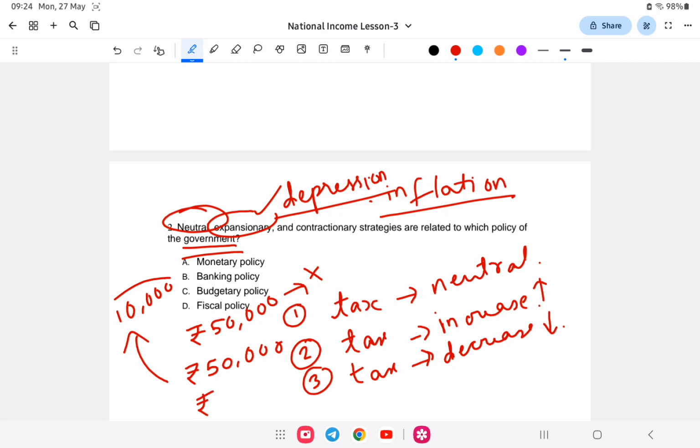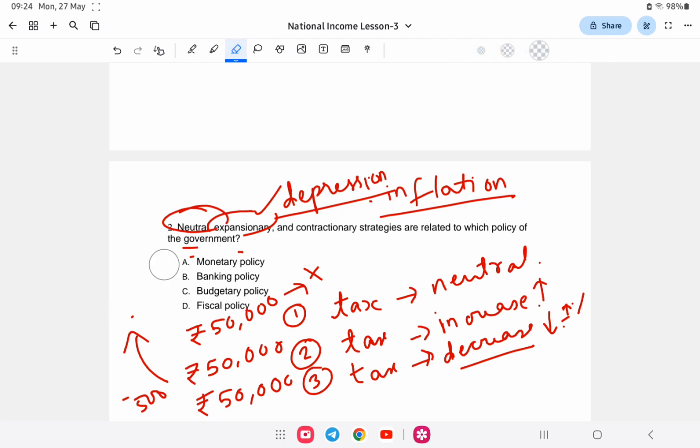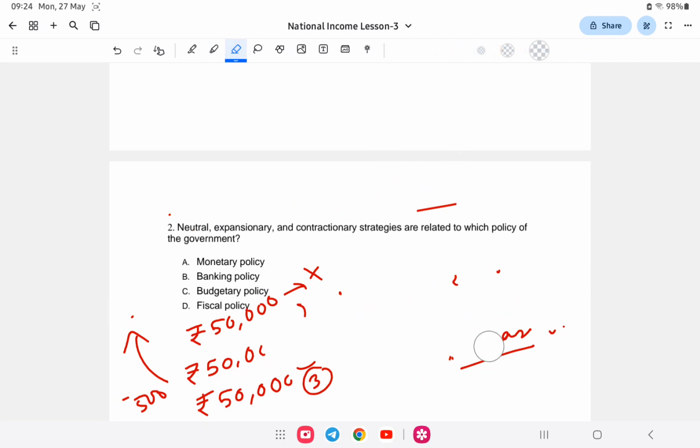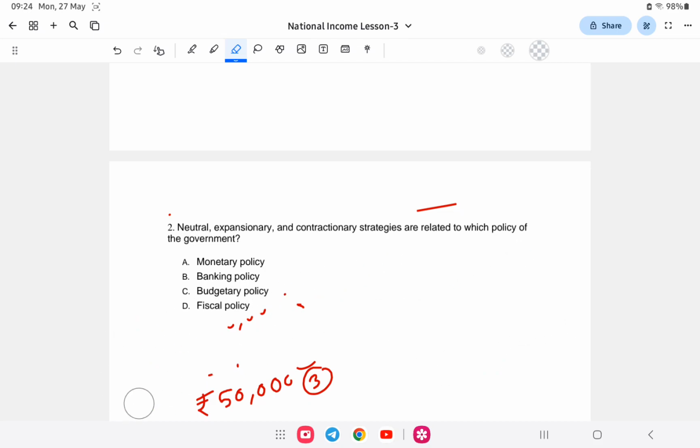Next, the tax decrease. That means on 50,000 income, the tax goes from 5% down to 1%. So you have to pay only 500 rupees. So it means that you have more money in hand. So these are the expansionary or contractionary policies of the government.